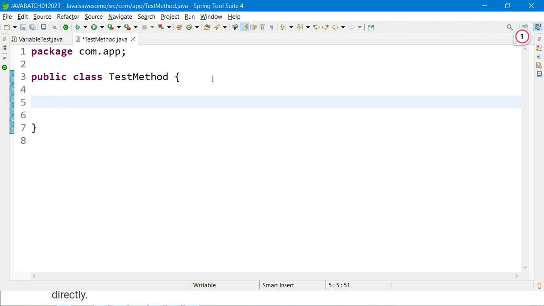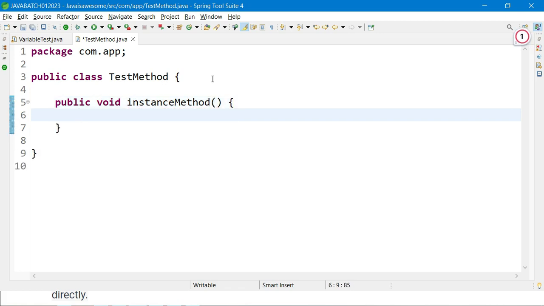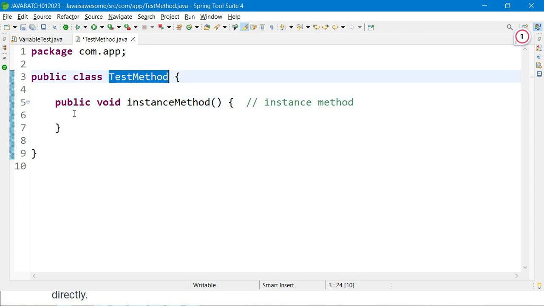Instance method means I create a method called public void instance method. I have given it a name and created this method. So this is called an instance method. We can access this method only while creating an object of this test method class.